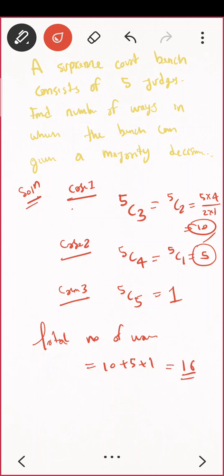They don't understand when to multiply and when to add. So whenever you are having options, that is, whenever you are having cases, then you have to do addition. And whenever you are having a compulsion that both things must be done, something like that, then you have to do multiplication. Is that clear?